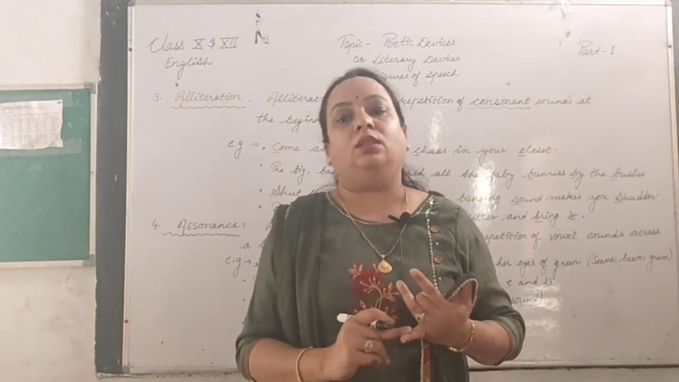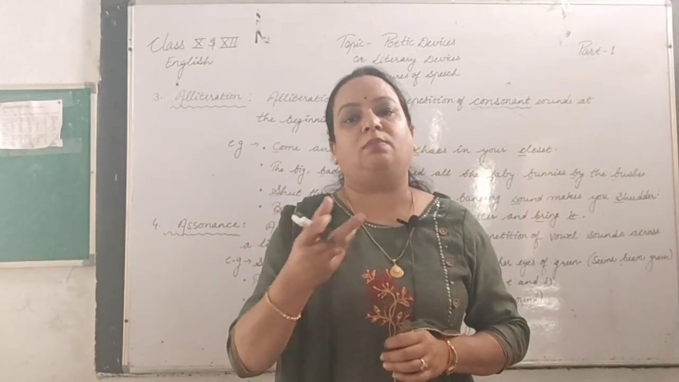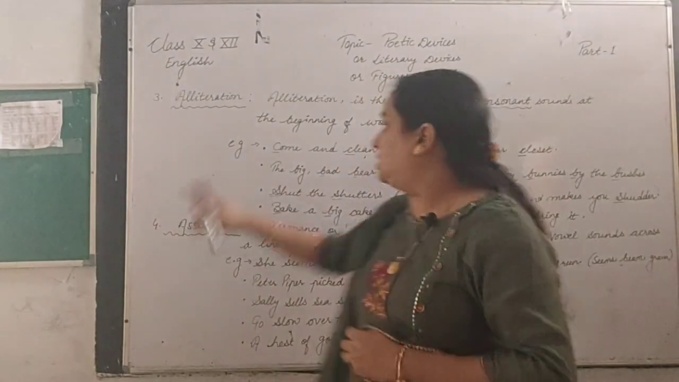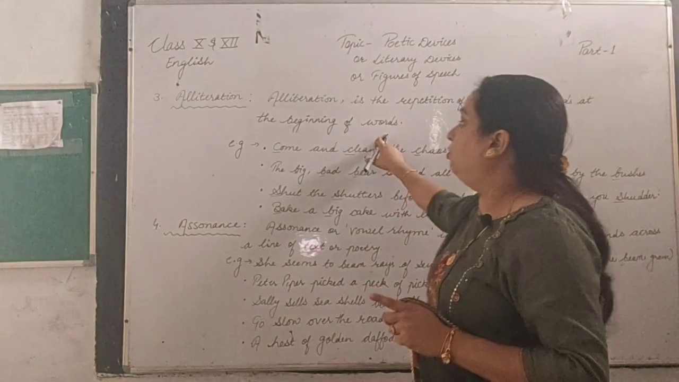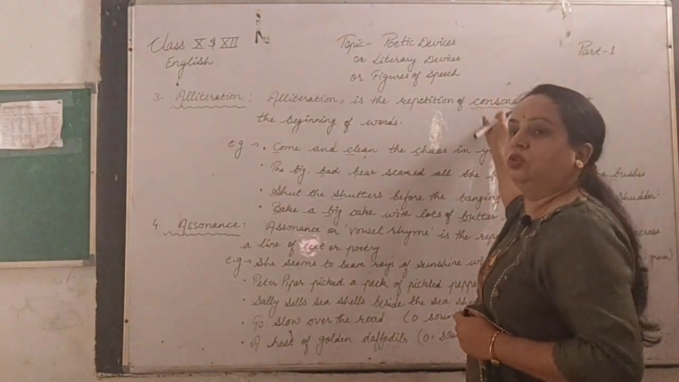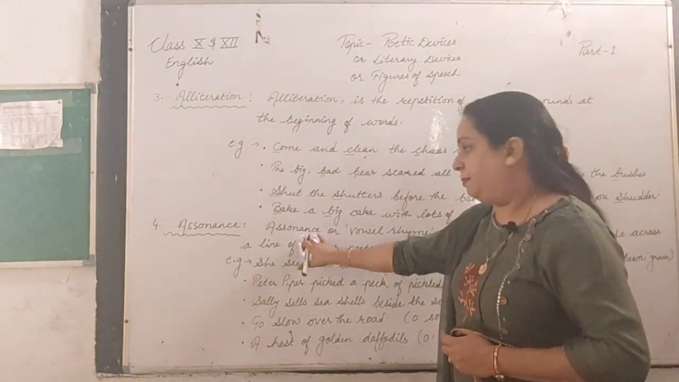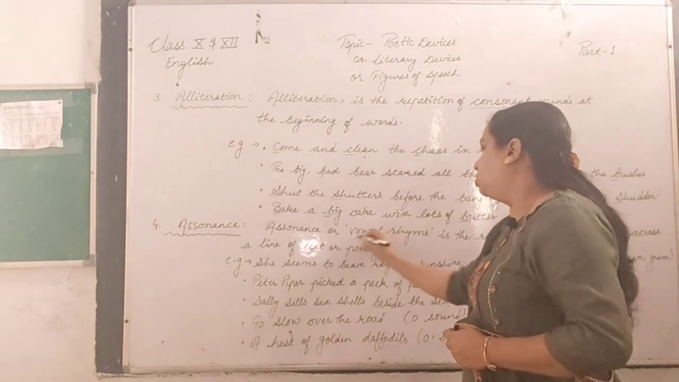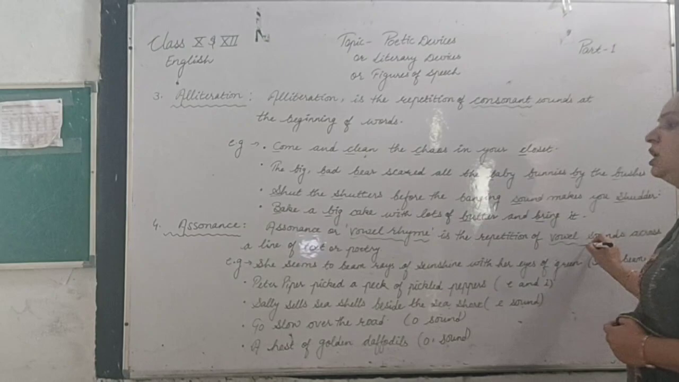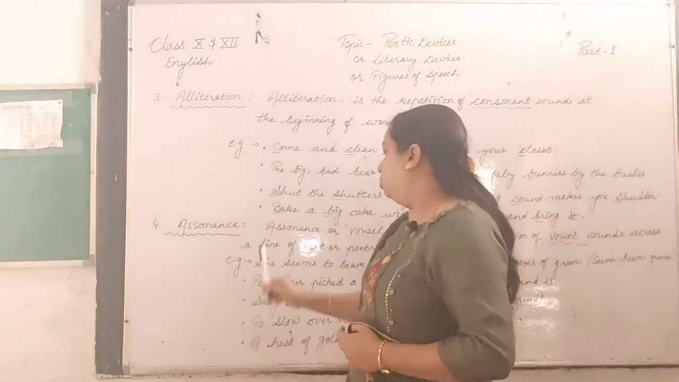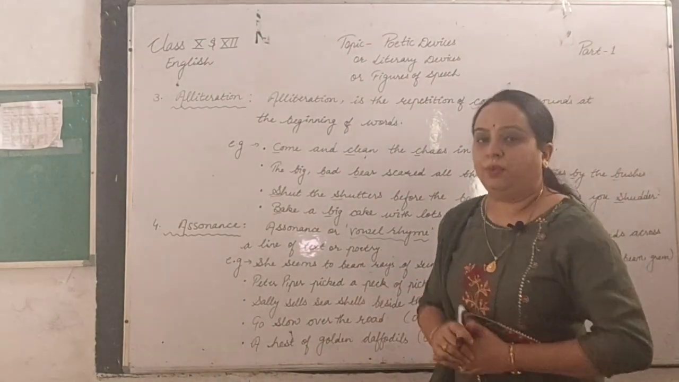That may be the repetition of words, of letters, of different vowels, or of consonants. So please remember, in alliteration we have to see the beginning of the words, and it repeats the consonant sound, right? Assonance is the next example. Assonance, or vowel rhyme, is the repetition of the vowel sound, that is A, E, I, O, U, across a line of text or poetry.